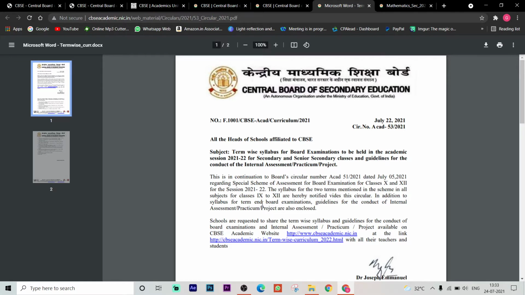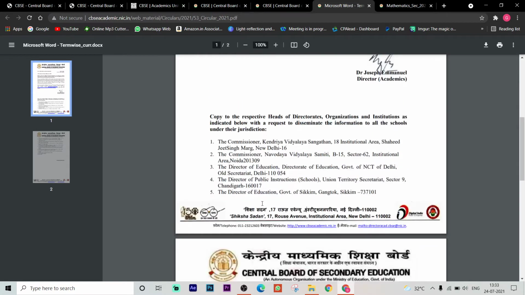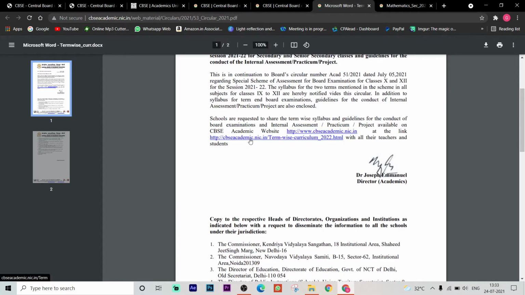So here is the circular which was released, where we will discuss how the syllabus is bifurcated term-wise. All the subjects I am going to just show you, and mainly science I am going to focus on, as science is our subject.